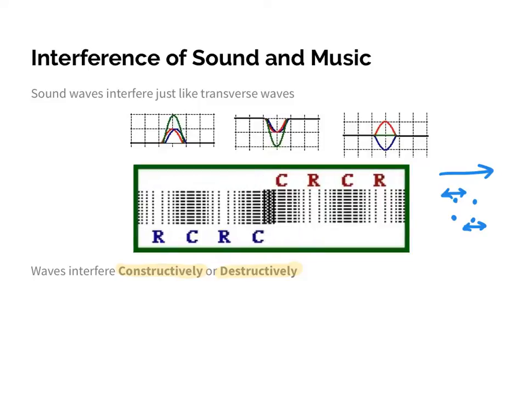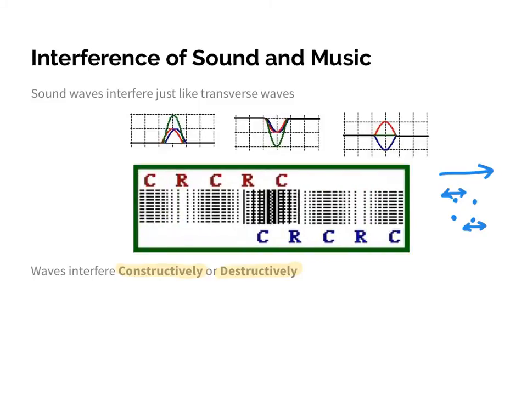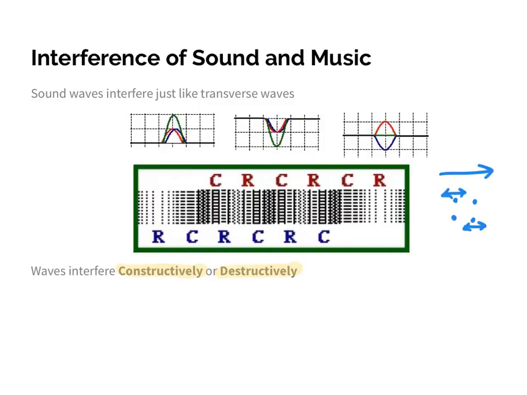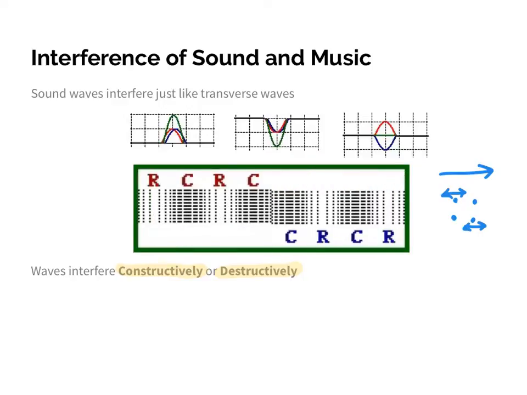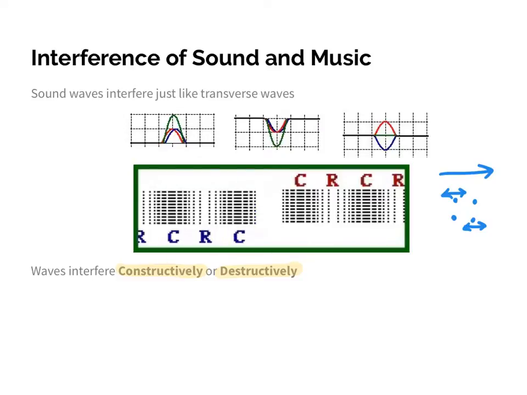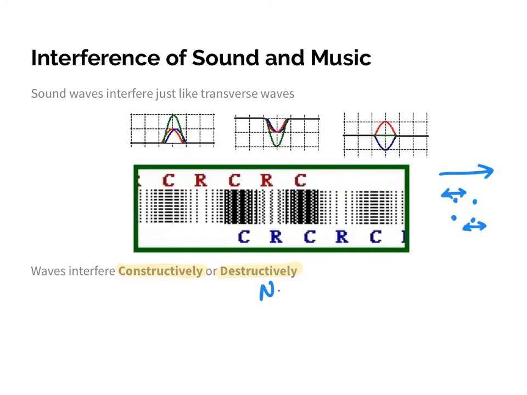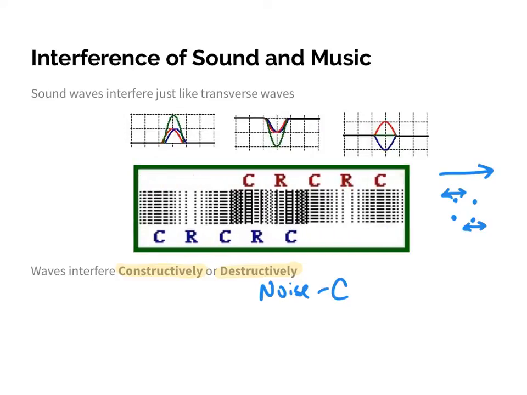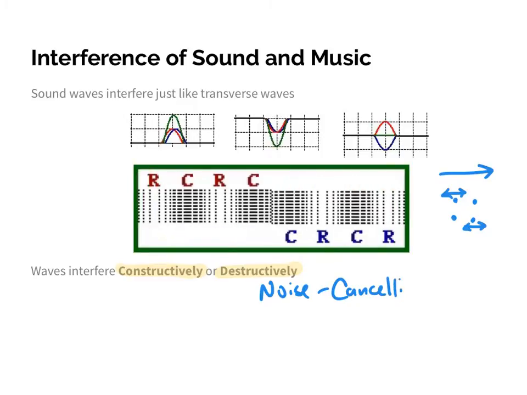Now, destructive interference is hard for me to simulate in a video lesson, but it can occur. It's when sound waves completely cancel each other out. An application of destructive interference is noise canceling headphones.